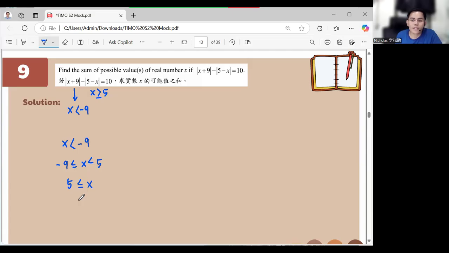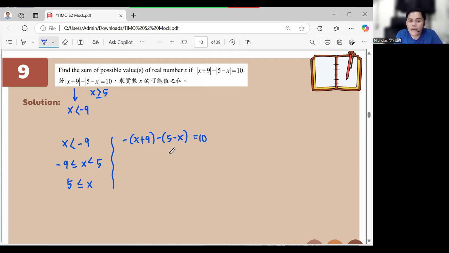Okay? Now, if x here is less than negative 9, so it will become negative, right? So it will become negative of x plus 9 minus 5 minus x is equal to 10.